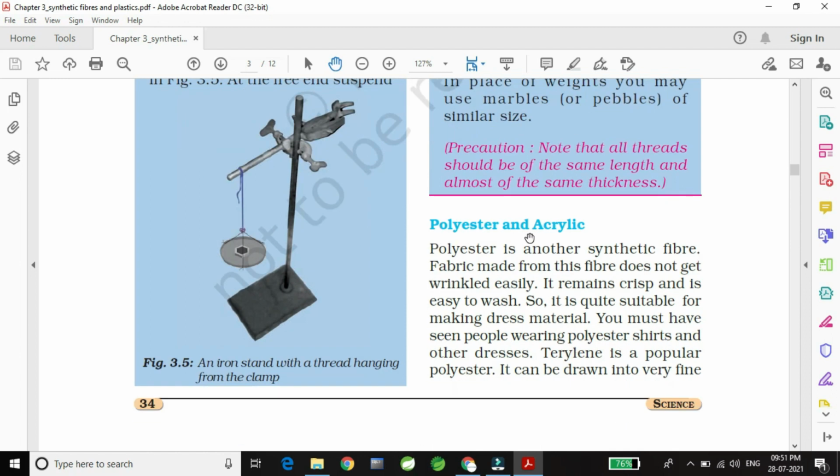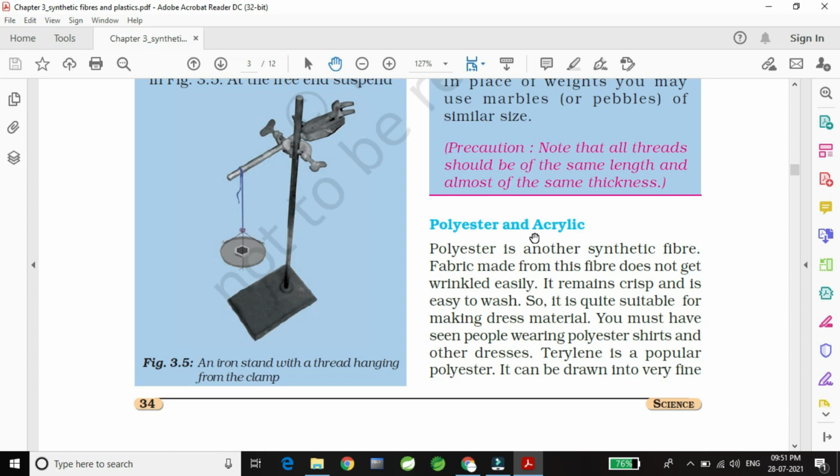The third is polyester and acrylic. It is also a synthetic fiber. So what is polyester? What is acrylic? Polyester is another synthetic fiber. Fabrics made from this fiber do not get wrinkled easily. It remains crisp and is easy to wash. That means polyester fiber or polyester cloth doesn't wrinkle. So we know that cotton cloth has wrinkles, so we iron it. But polyester cloth will never wrinkle.